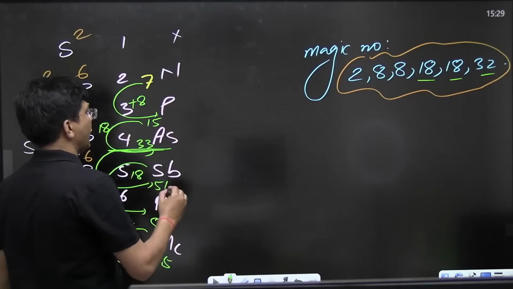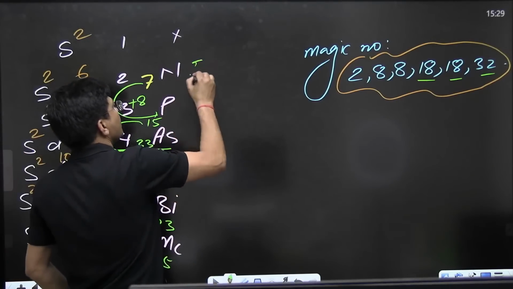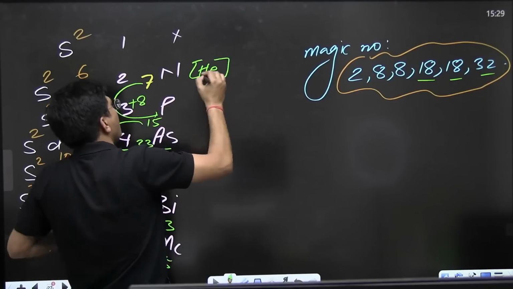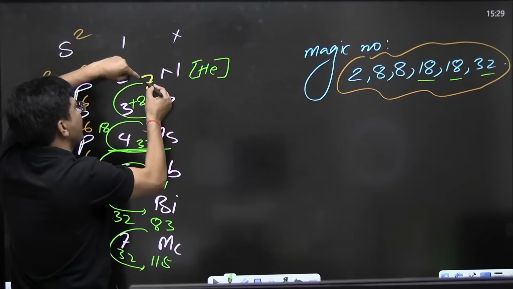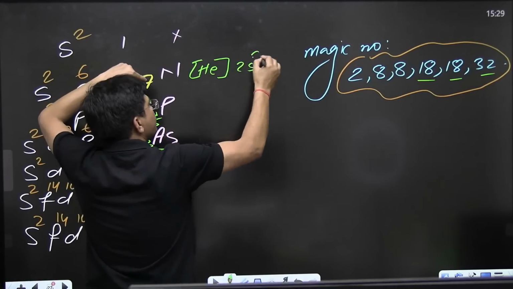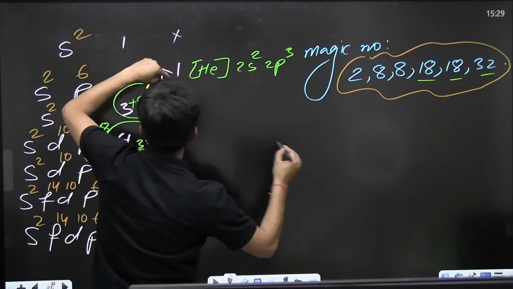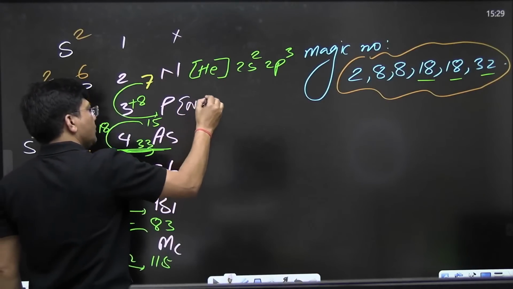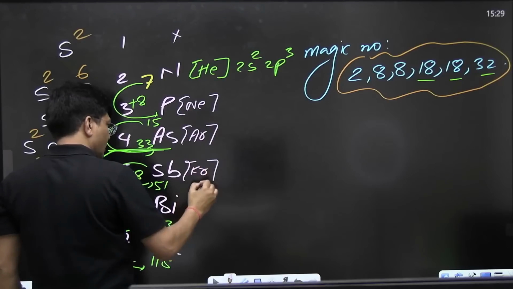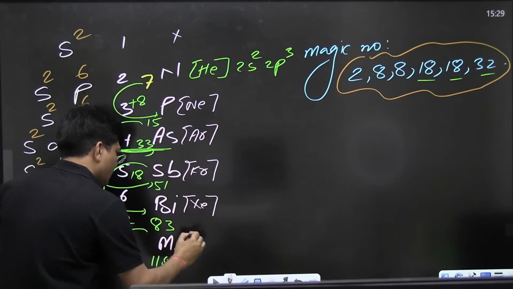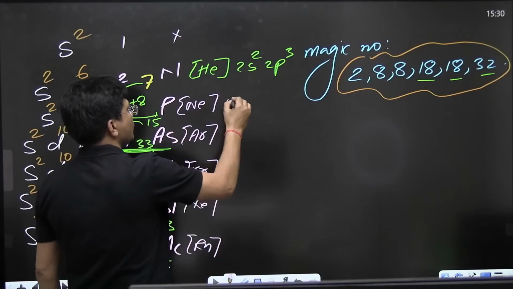Now how to write down the electronic configuration? See to it. Helium means already 2, and it is 7. It is already 2, so how much should I add? 5. So I will add 2s2 and 2p3. Now for this: neon, helium, neon, argon, krypton, xenon, radon. Now what am I supposed to write over here?